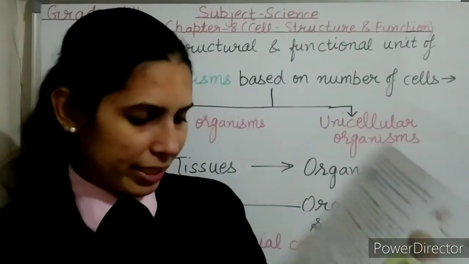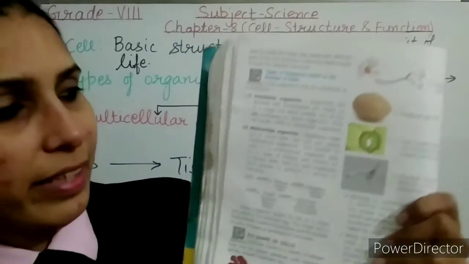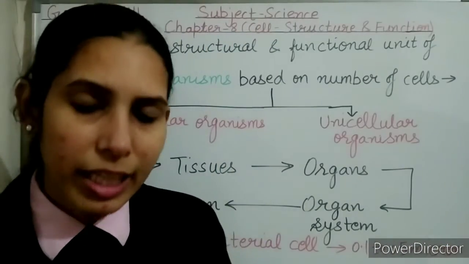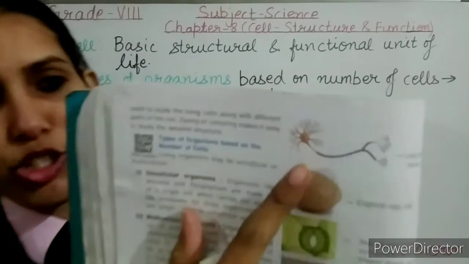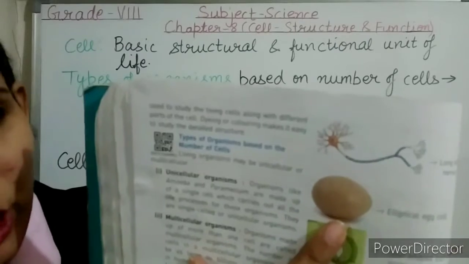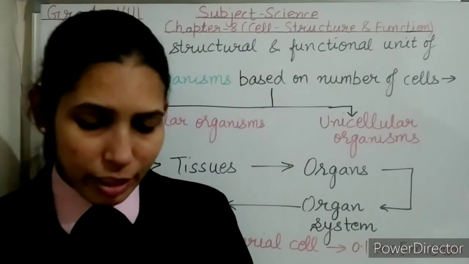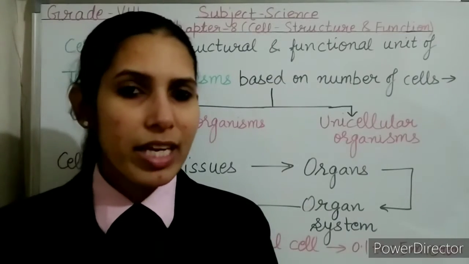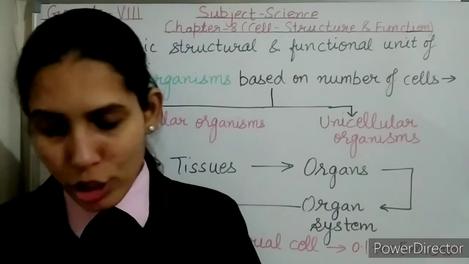So on page number A98 you can see the red blood cells, they are spherical in shape. These are the spindle shaped muscle cells. Some cells exist in spherical shape, some exist in elongated shape, some exist in spindle shape, some are branched cells, some are elliptical in shape. So the cells exist in various shapes. If we take the example of the amoeba, it is irregular in shape. So the cell can be irregular in shape.